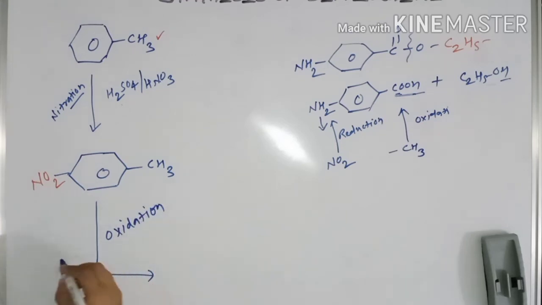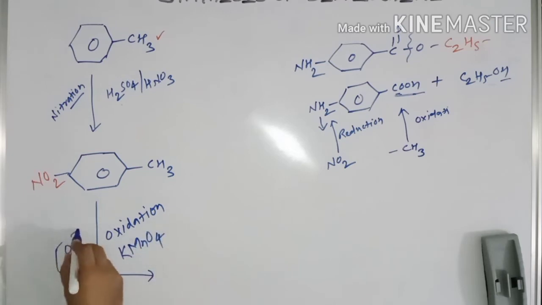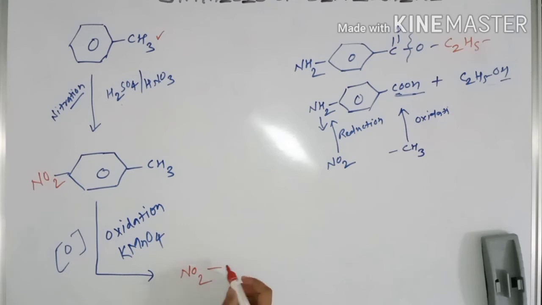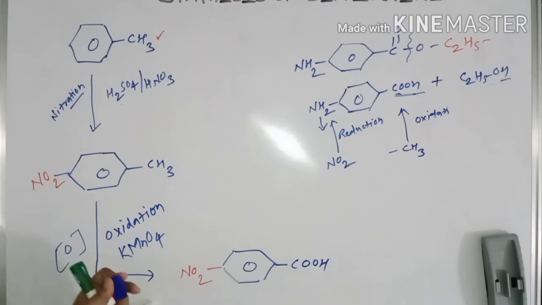So what I will do, I will again do oxidation. Oxidation in the presence of KMnO4. So oxidation takes place and this NO2 remains as such, and the CH3 group gets converted into acid.